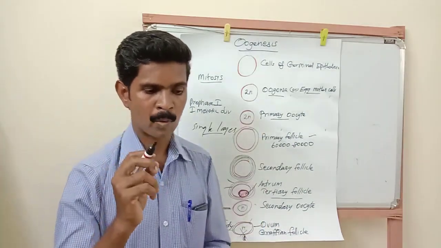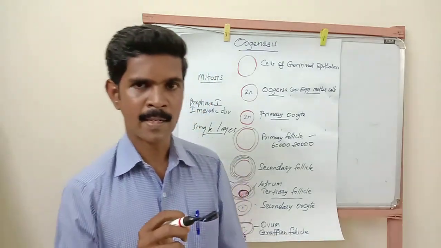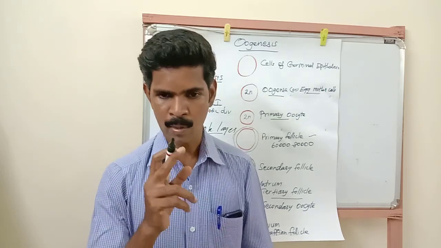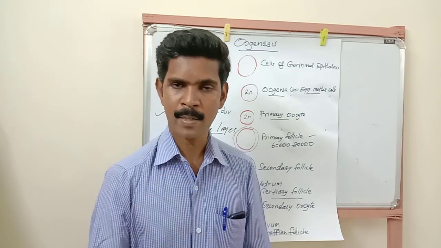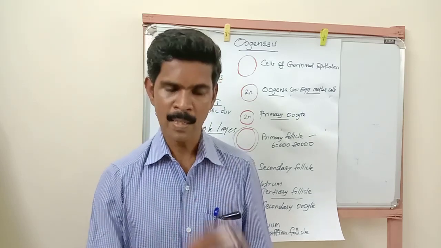I forgot to say one more point in the spermatogenesis process. The spermatogenesis process takes 64 days to complete. So to complete one spermatogenesis process, our male reproductive system, that means the testis, needs 64 days. This is one point.